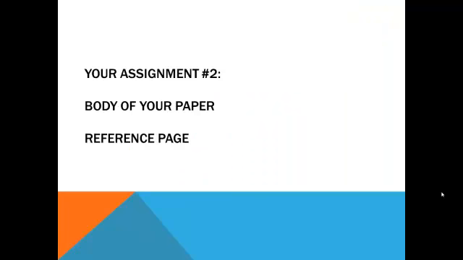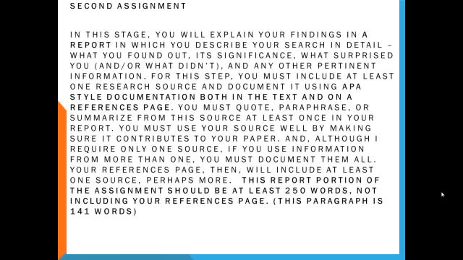In your assignment number 2, you'll be working on the body of your paper and your reference page. Your assignment basically says that you must include at least one research source documented using APA documentation, both in text and on your reference pages. This is what we are going to talk about. You also need to have at least 250 words. This paragraph is actually 141 words. So as you see, your document will not be extremely long.